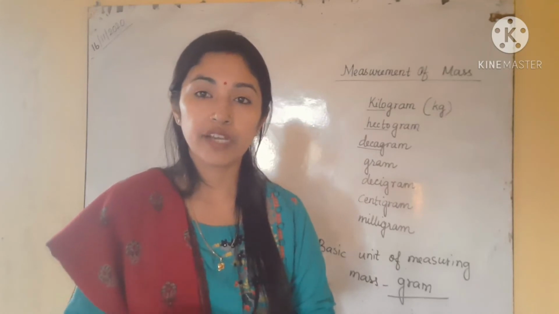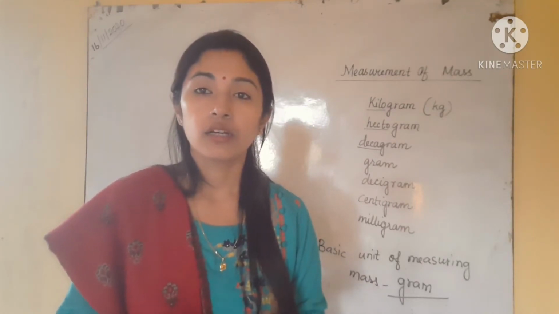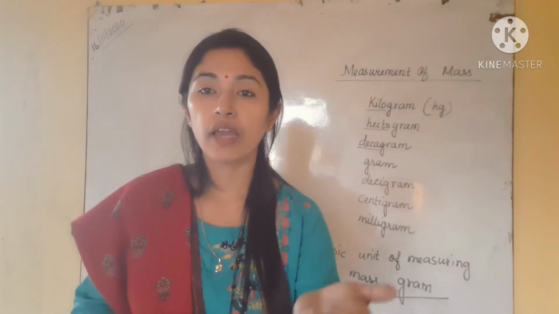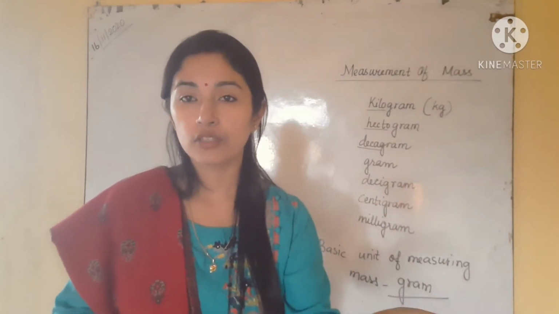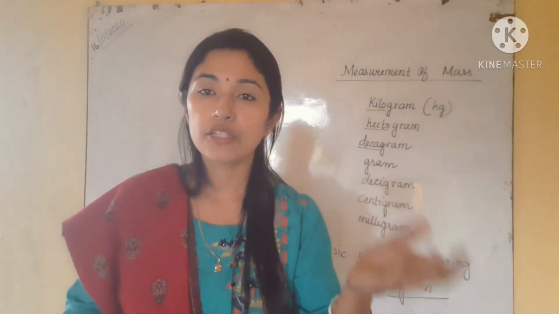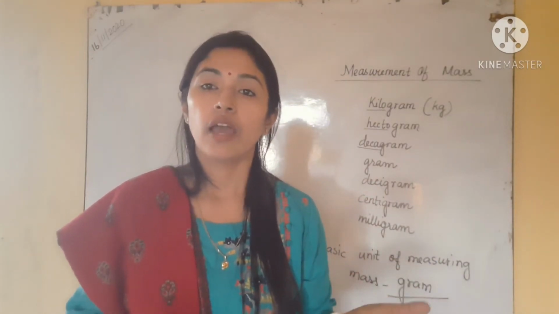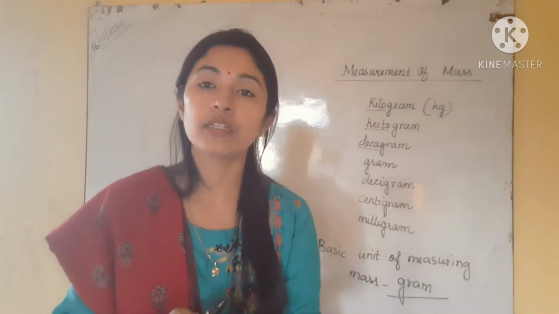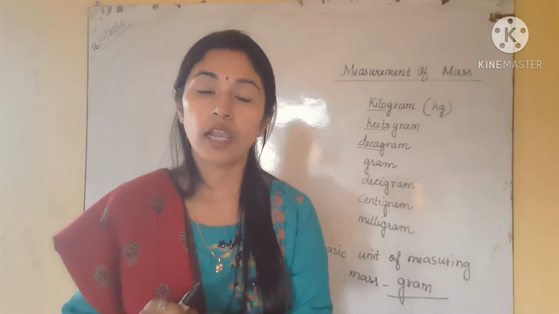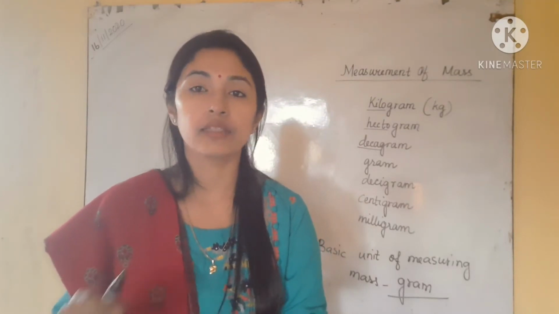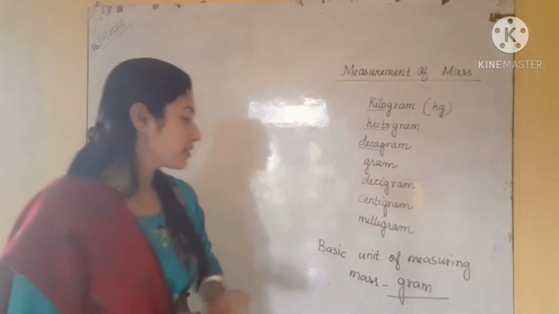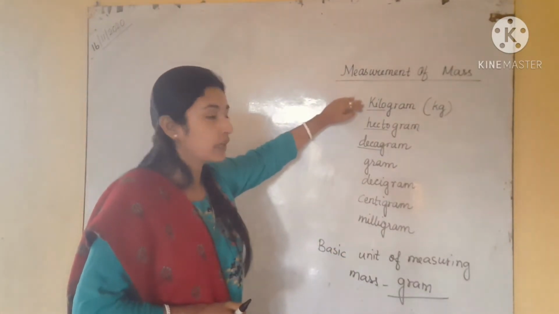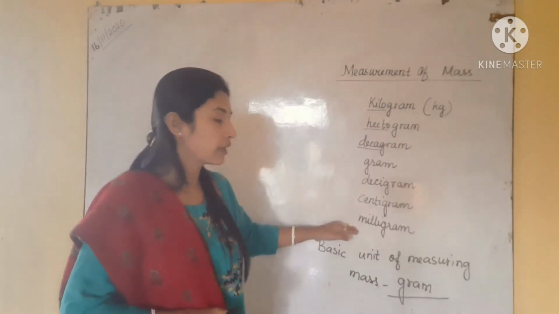Using those weights, the shopkeeper used to give the things you wanted to buy. Suppose you want to buy 50 gram of something, they used to measure it using their balance. Above those weights the numbers were written, like 50 gram or 10 gram. So gram is the basic unit of mass. The highest, as I already told you, is kilogram, and the lowest one is milligram.